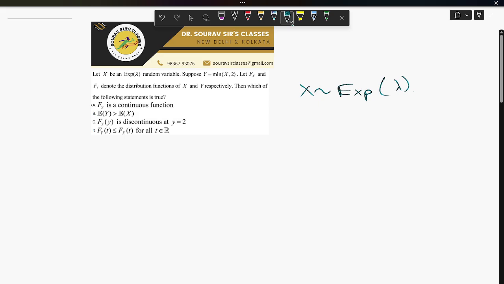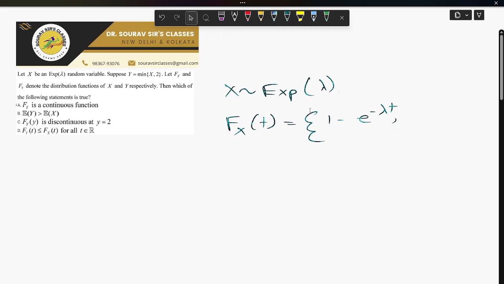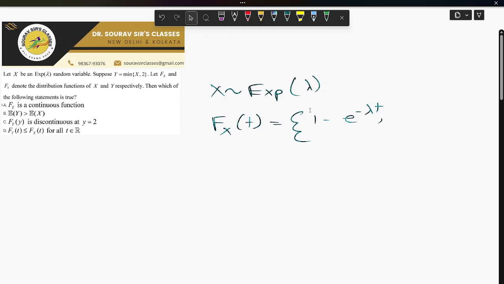So we need to analyze the properties of Y and its distribution function F_Y. The distribution function of X is F_X(t) equals 1 minus e to the power minus lambda t when t is greater than or equal to 0, and 0 when t is less than 0.